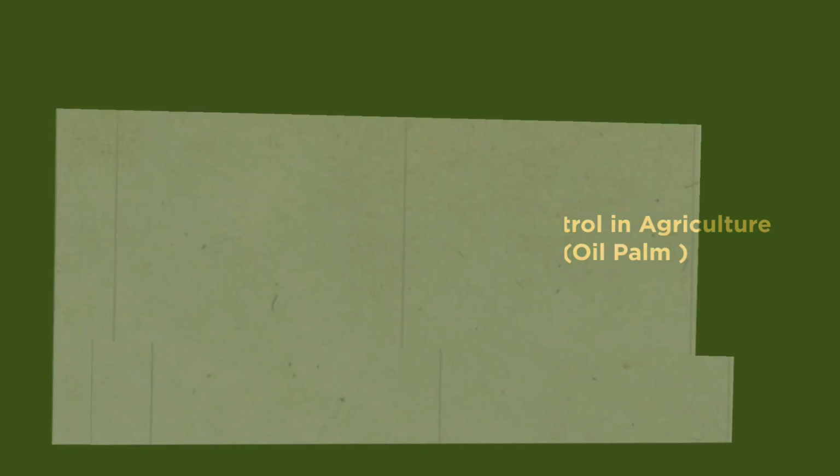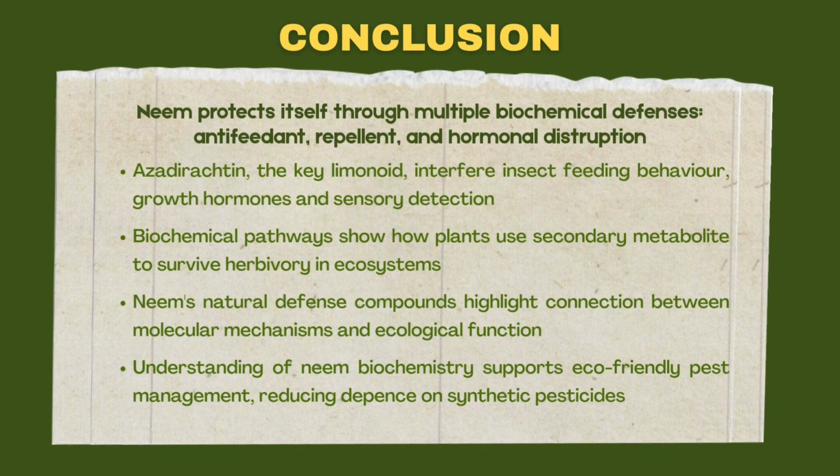In conclusion, the neem itself is protected through multiple biochemical defenses, which are anti-feeding, repellent and hormone disruption. Azadirachtin, the key limonoid, mainly interferes with insect feeding behavior, growth hormone and also sensory detection. These biochemical pathways show how the plant uses its secondary metabolites to survive herbivory in the ecosystem. The neem's natural defense compounds highlight a connection between the molecular mechanism and the ecological function.